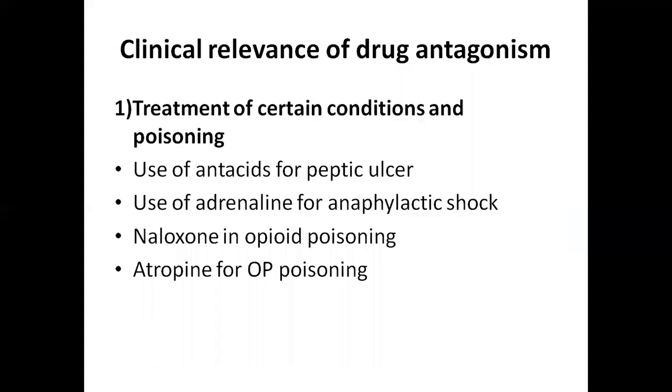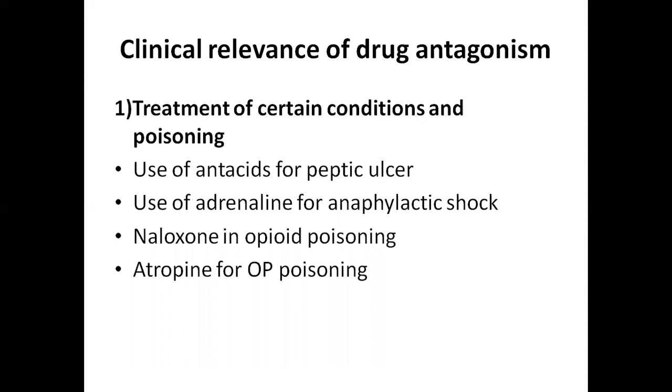And coming to the clinical relevance of drug antagonism. The importance of drug antagonism in clinical practice is to treat certain conditions and poisoning. What are the conditions? We use antacids to treat peptic ulcer. They act through chemical antagonism.